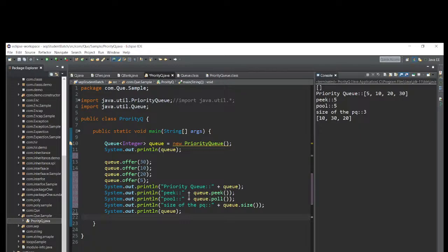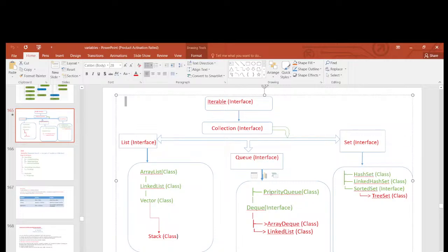Moreover, in the coding part, it will take the lowest value as the first priority. So 5 is the first priority. That's why in this array it will print the first 5. If it is less than anything else, it will print that number. And poll is nothing but just removing that one. After that, peek, what is the peek value? 5. So this is about priority queue implementing the Queue interface.